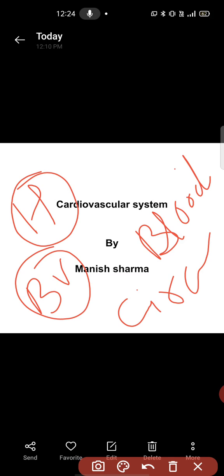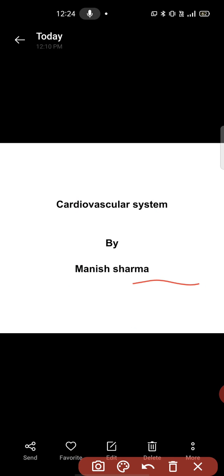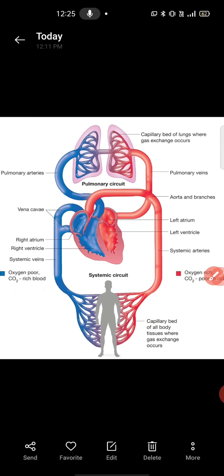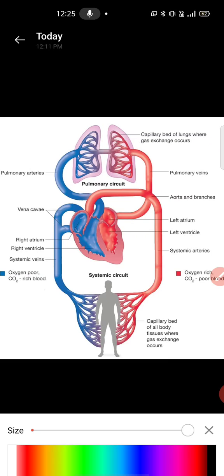Okay, first we are discussing the circulation of blood. Here we are discussing two main circuits of circulation of blood in our body. First is the pulmonary circulation and another one is the systemic circulation. But you should know that there are not only these two circulations; there are some other circulations in our body that we will discuss further.